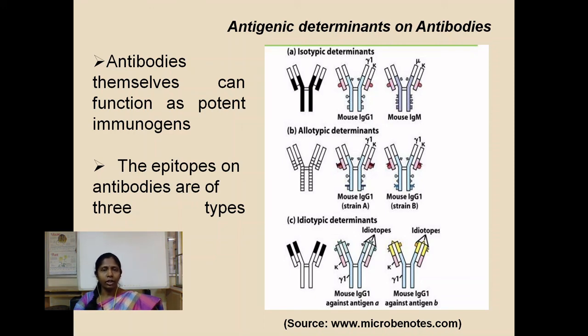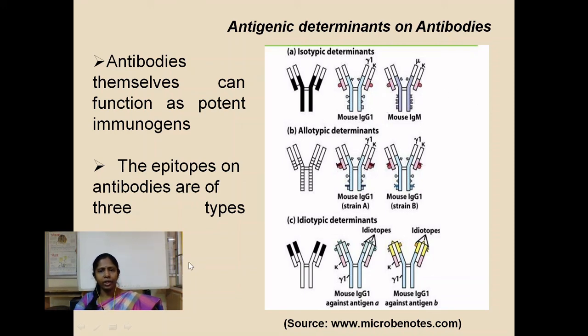So when antibodies from an individual of one species are introduced into another individual of the same species, the host produces antibodies for these allotypic determinants. So allotypic determinants are epitopes which vary among the members of the same species, whereas the isotypic determinants vary between or among different species.